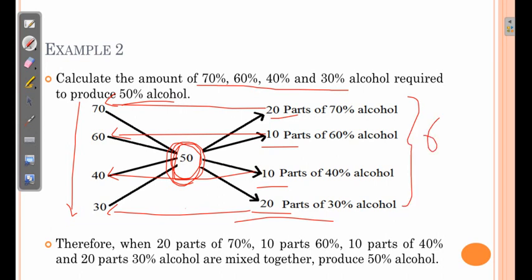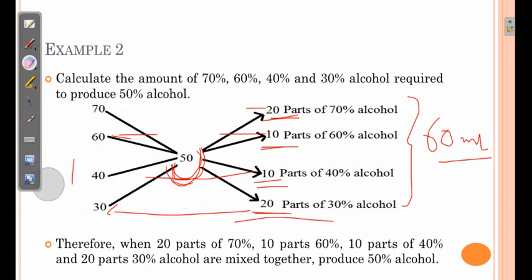No volume is specified, that is why a total of 60 ml will be produced if we mix 20 ml 70%, 10 ml 60%, 10 ml 40% and 20 ml 30%. Let us check whether the calculations are correct or not. For checking, let me explain how we can check it.